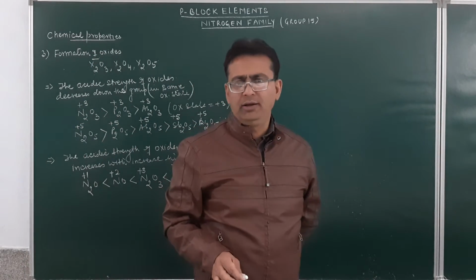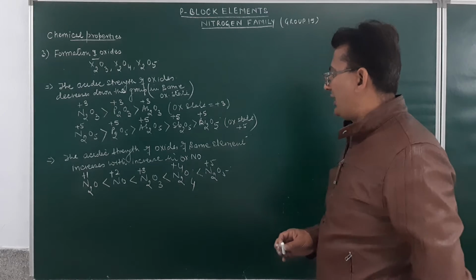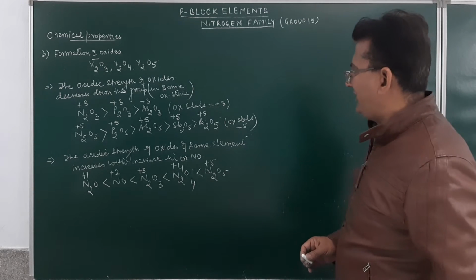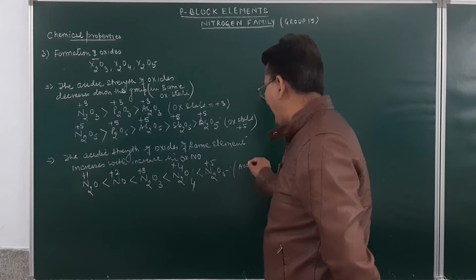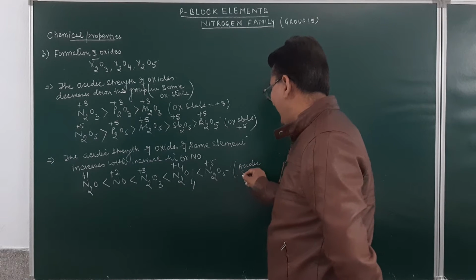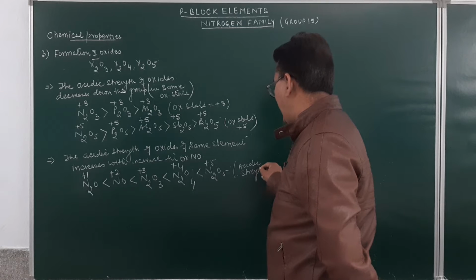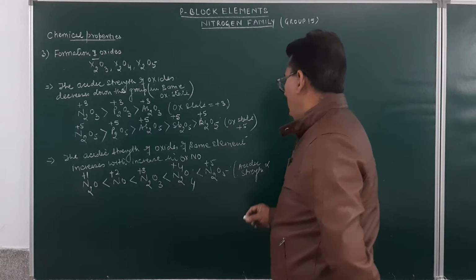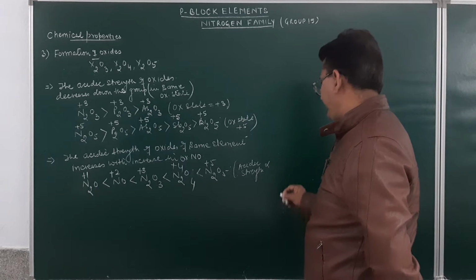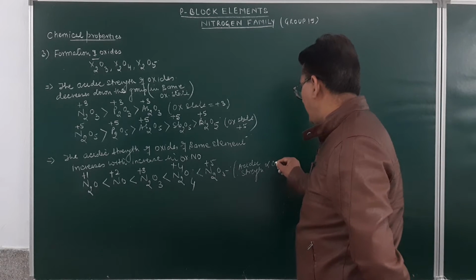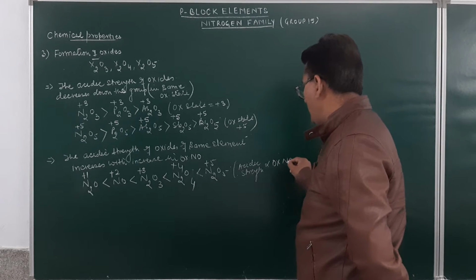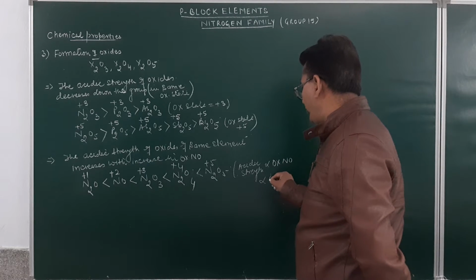So if we consider the acidic strength of the oxides of the same element, it increases with increase in oxidation state. Or I must say, in this case the acidic strength is directly proportional to the oxygen content, or the number of oxygen atoms over here.